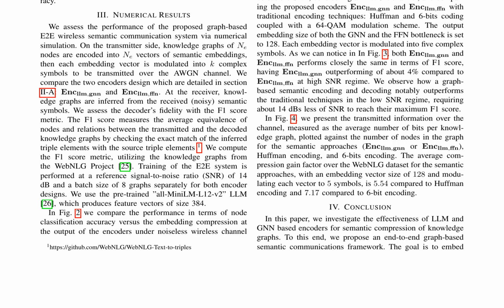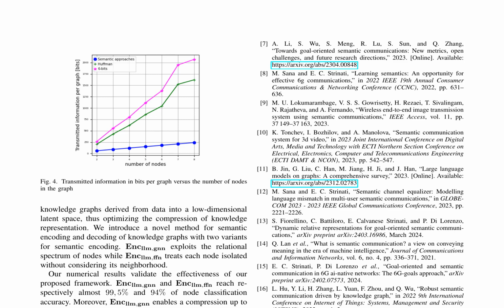The proposed system's ability to capture graph topology information and condense semantics of graph nodes enables effective knowledge graph representation learning and compression. The proposed framework for semantic encoding and decoding of knowledge graphs demonstrates effectiveness in optimizing compression of knowledge representation. Two variants for semantic encoding, Enclum-GNN and Enclum-FFN, are introduced, with Enclum-GNN exploiting the relational spectrum of nodes and Enclum-FFN treating each node isolated without considering its neighborhood.